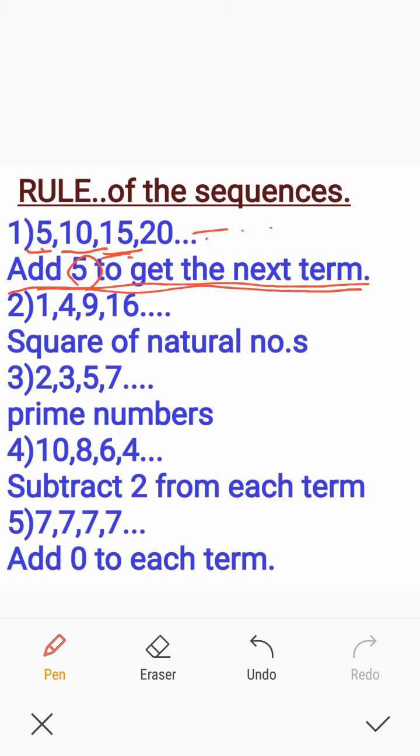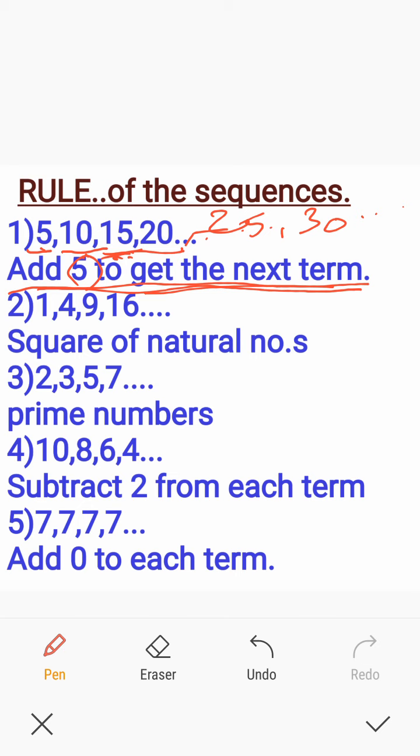So, 5 is the first number. 5 plus 5 is 10. 10 plus 5 is 15. 15 plus 5 is 20, etc. The sequence goes. So, if the rule is clear to us, we will be able to write the next terms of the sequence, next numbers in the sequence. What will be the next number? It will be certainly 25, 30, etc. because the rule is clear to us.